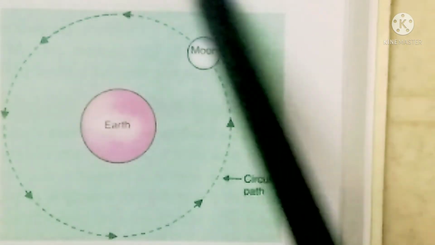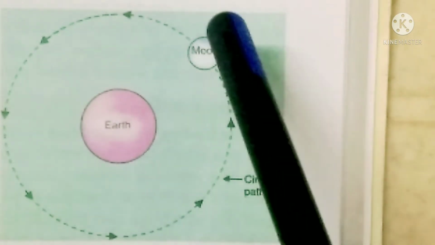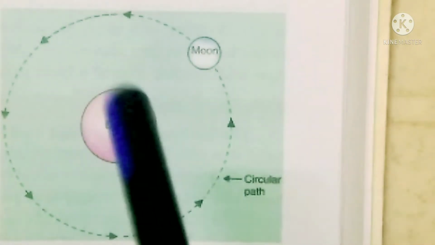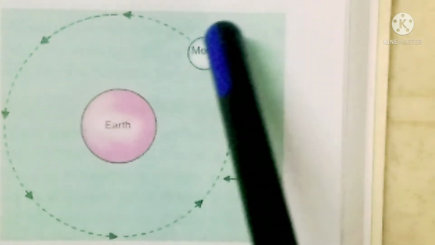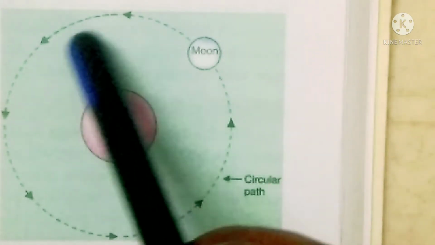So you can consider that also as circular motion. Almost all the planets of the solar system move around the sun in circular paths. Circular motion means that at every point they change the direction.